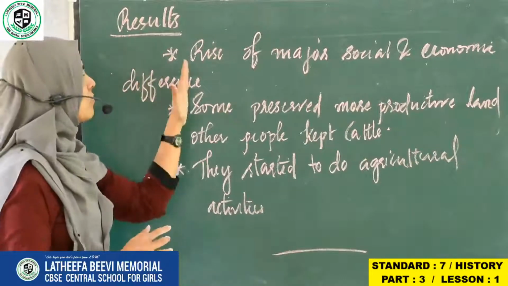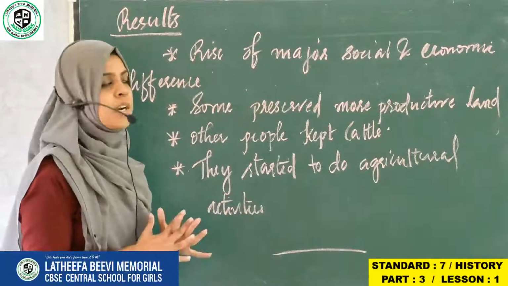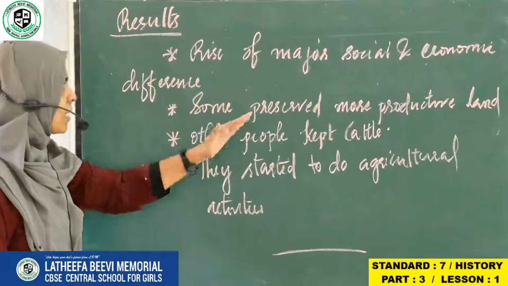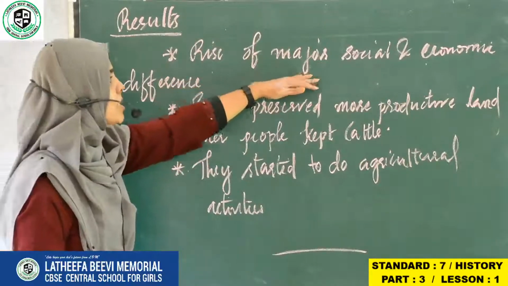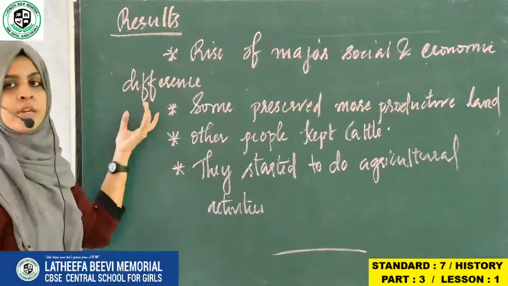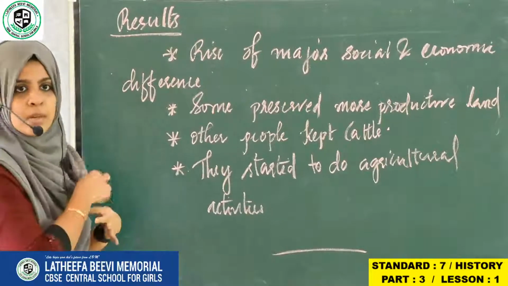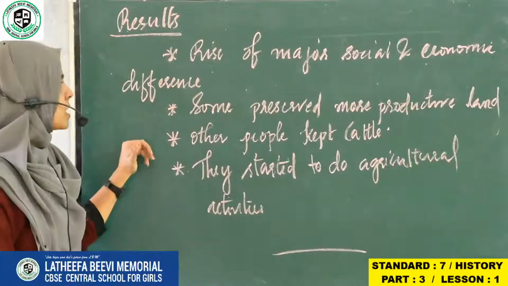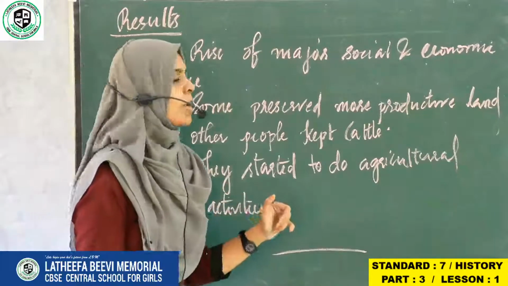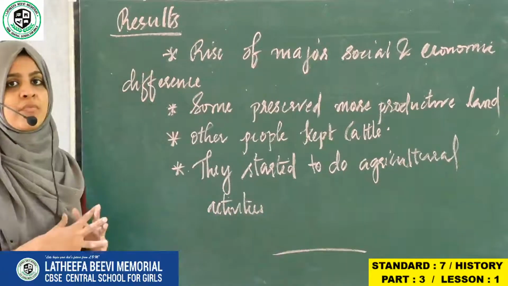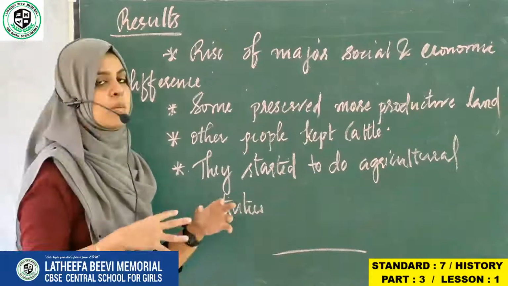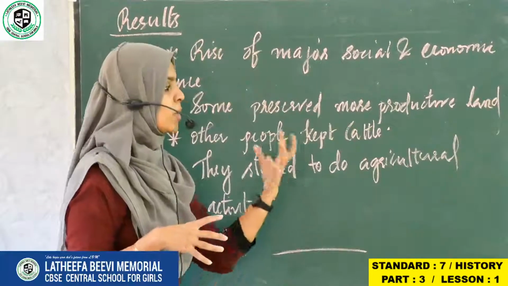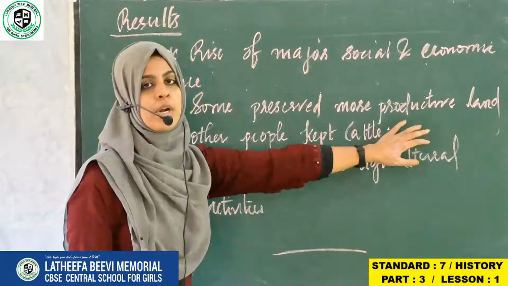As a result of the changes that happened between 700 and 1750, they started a major social and economic difference, whether social background or economic ways, there were differences. And the second one is some preserved more productive land. Productive land means the land from which we can get good yield. A land from which we get good yield after agriculture is what we call productive land.